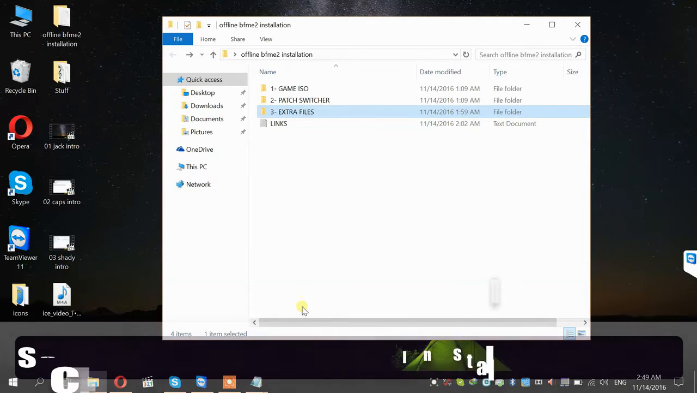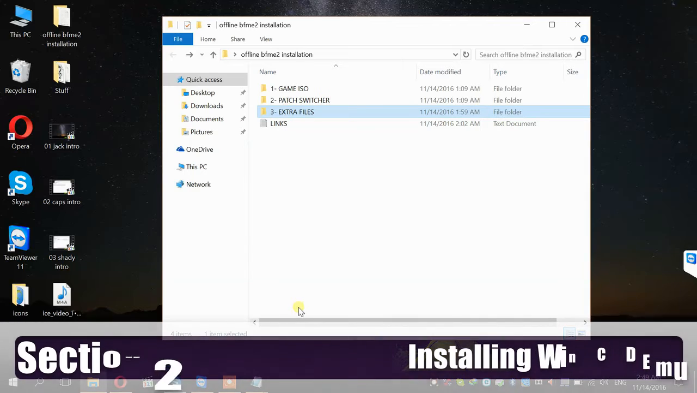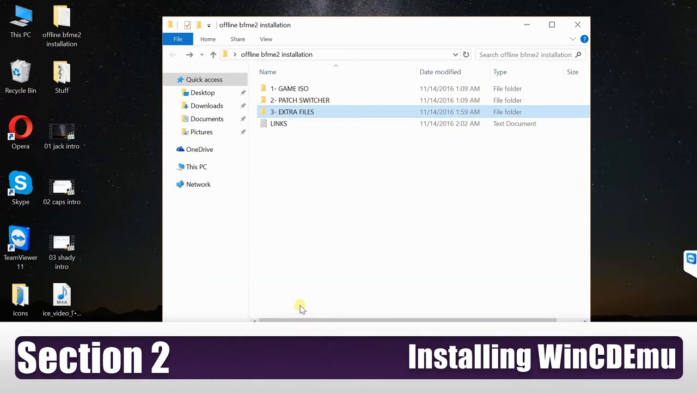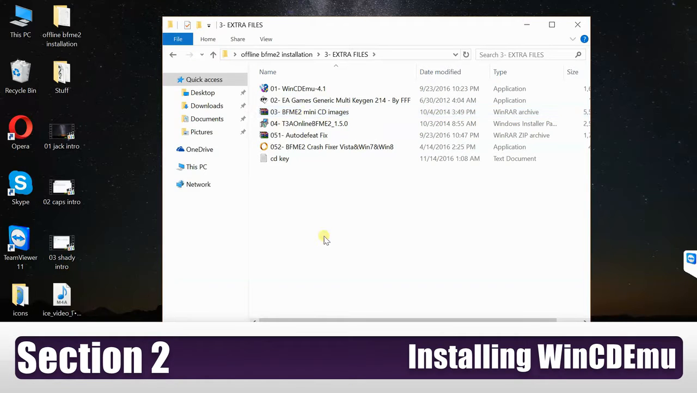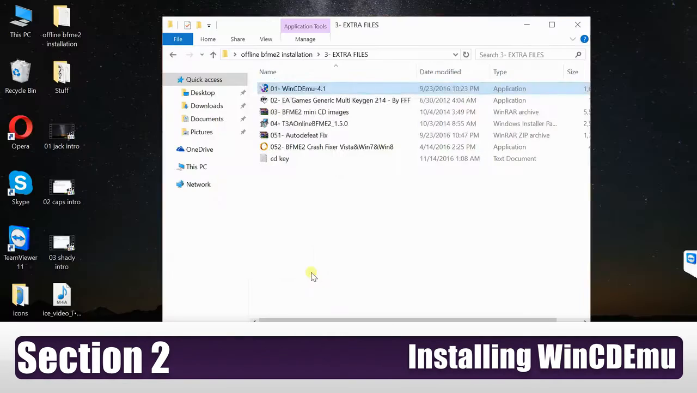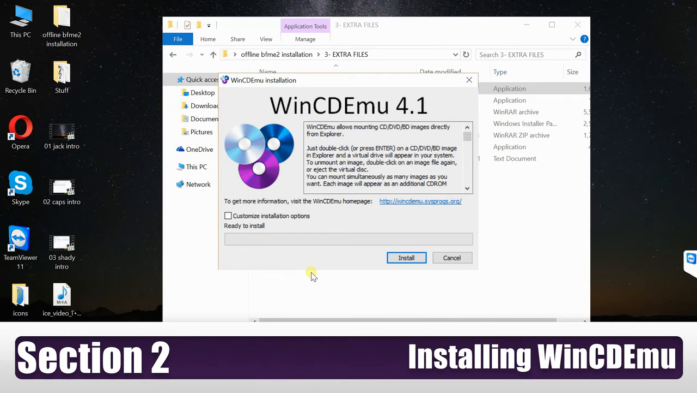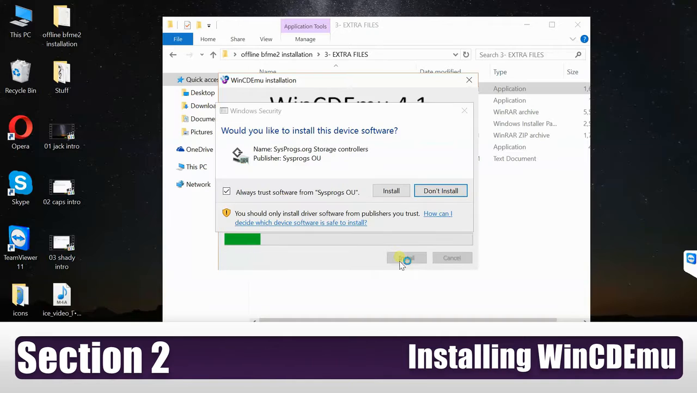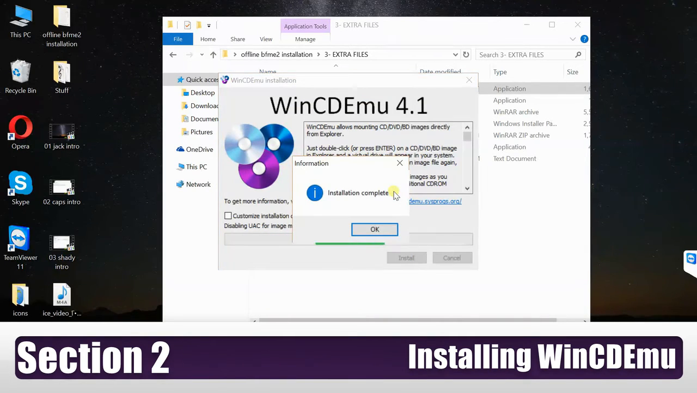Okay, Shadow, the first thing I want you to do is to go to the third directory and install the WinCDEmu emulator, the first file. Double click it. Yes. Install. Install. Okay.